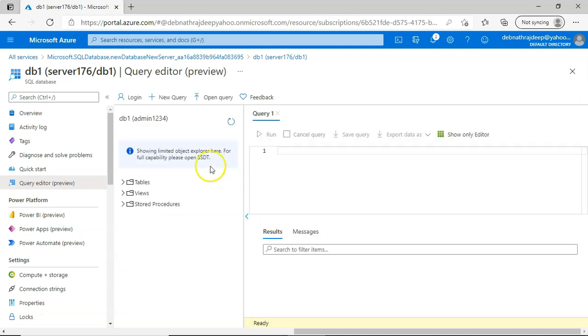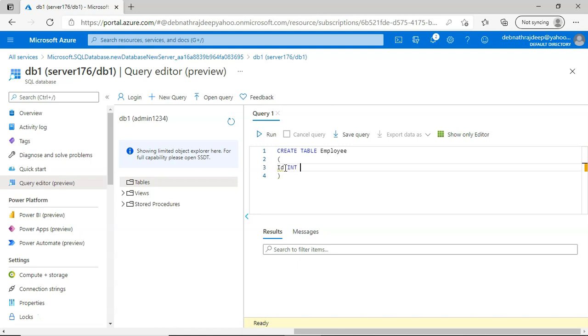Sorry, I probably had made a mistake with that. Right, now if I try to expand the tables, I don't see any tables here, so we can create tables from here. So I can type create table employee, and then I should have two columns.